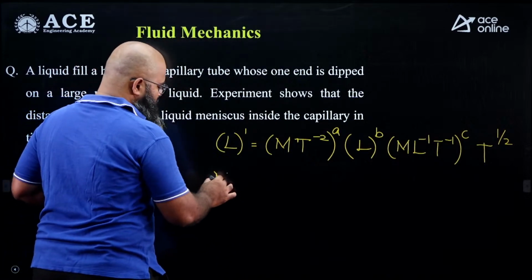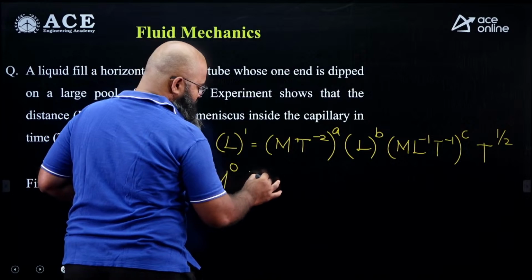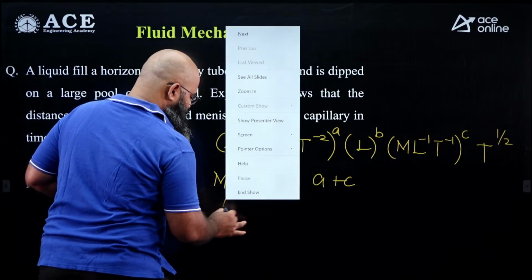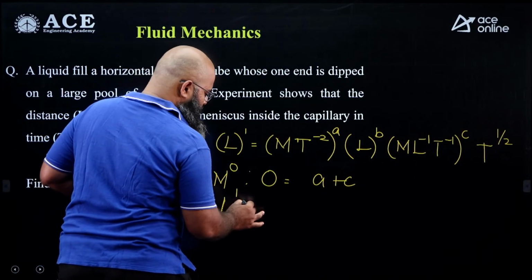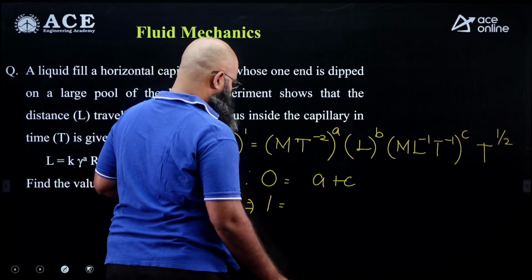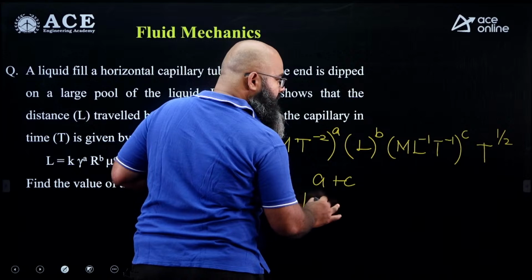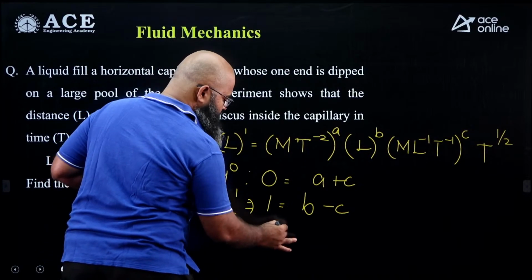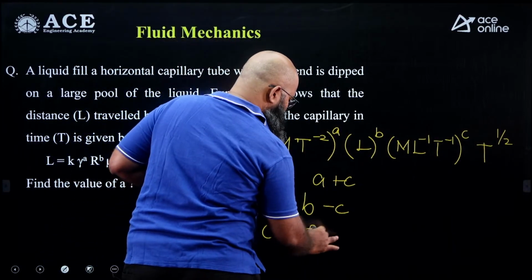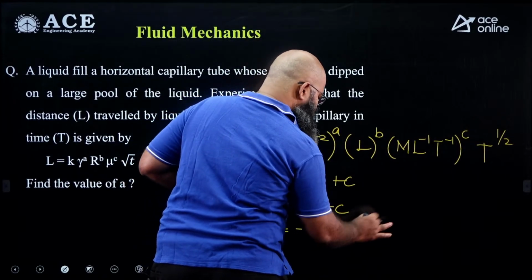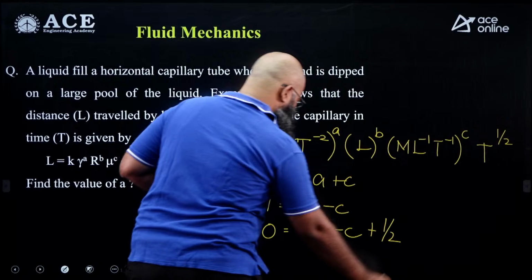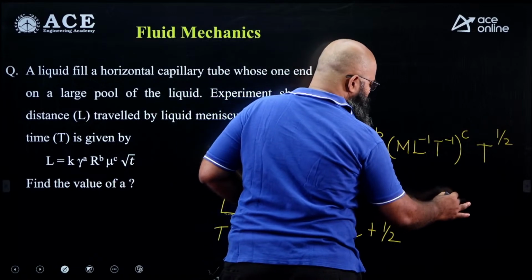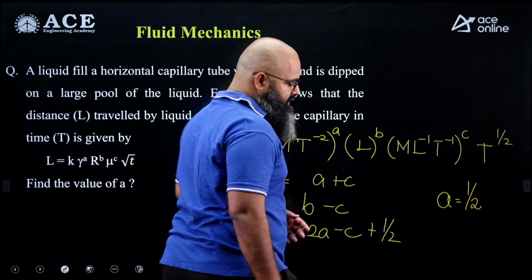So if you compare, mass power over here is 0, so this implies 0 is equal to A plus C. Length power over here we are having is 1. This implies 1 is equal to B minus C. And you are having time T power 0, which implies 0 is equal to minus 2A minus C plus half. Now you are having 3 equations and 3 unknowns. You can solve these 3 equations. Eventually you are going to get the value of A is equal to half. This is the first question we are having.